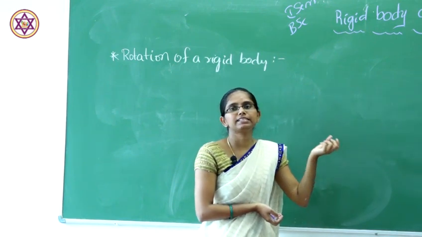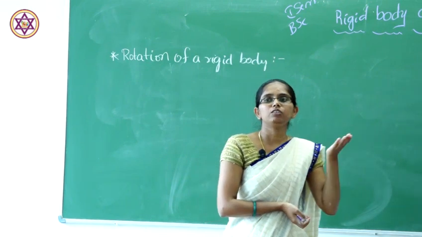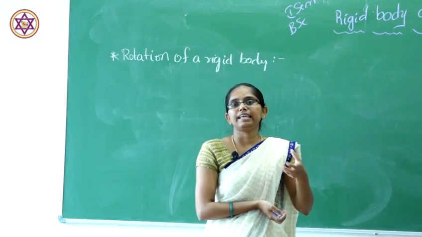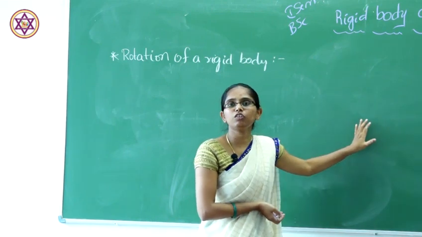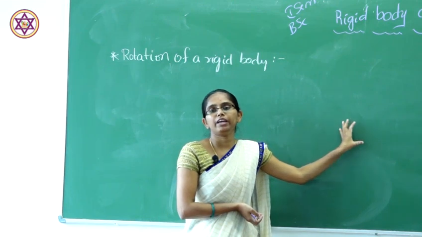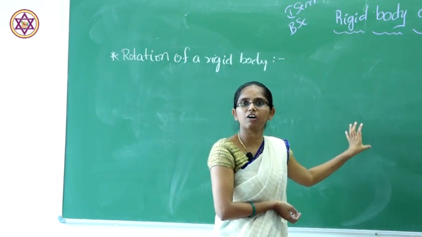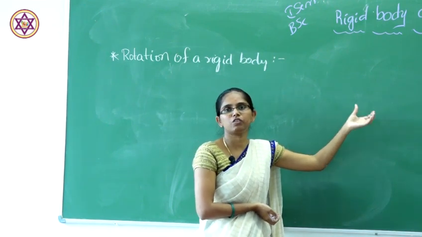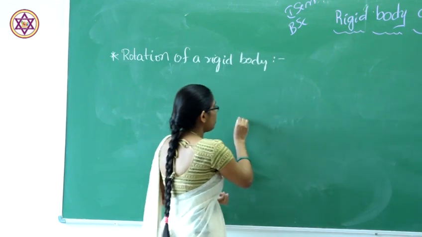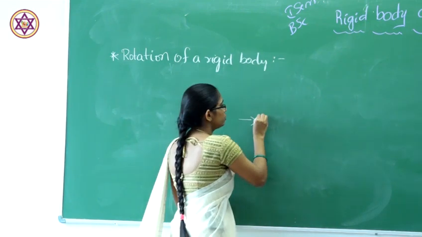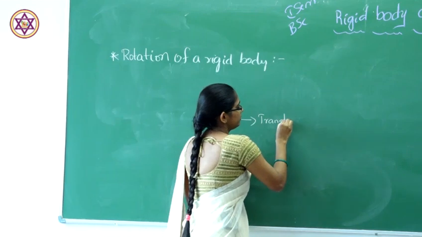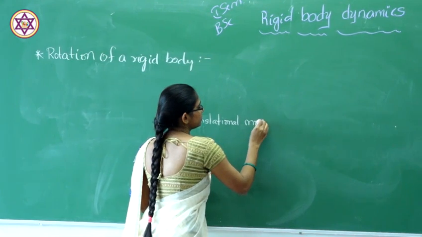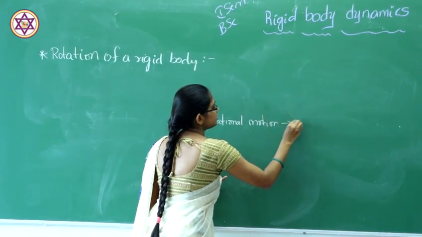That means if you take a coin or a ball, throw it up and make it spin, the center of gravity, the point where the whole weight of the body is concentrated, is responsible for the translational motion of that ball. That means the ball takes the translational motion through the center of gravity.